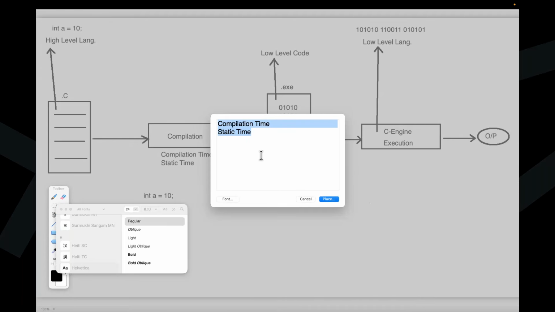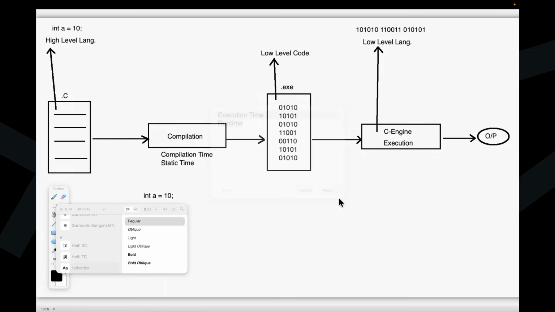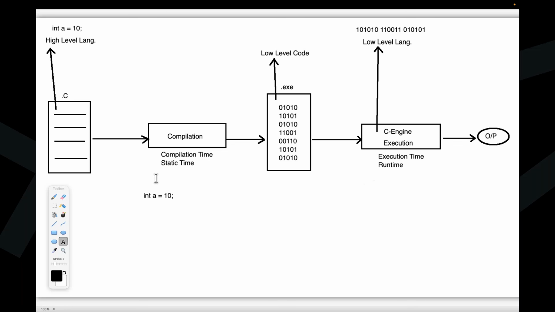The time when we execute the program, that is the execution time or runtime. Execution time or runtime, any terminology we can use, no problem. The time when we perform compilation, compilation time or static time. The time when we execute the program, execution time or runtime. Okay, fine. Now let's come to this point here.